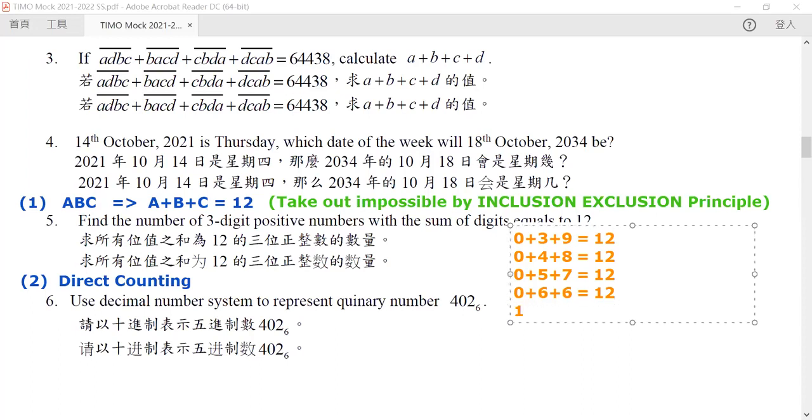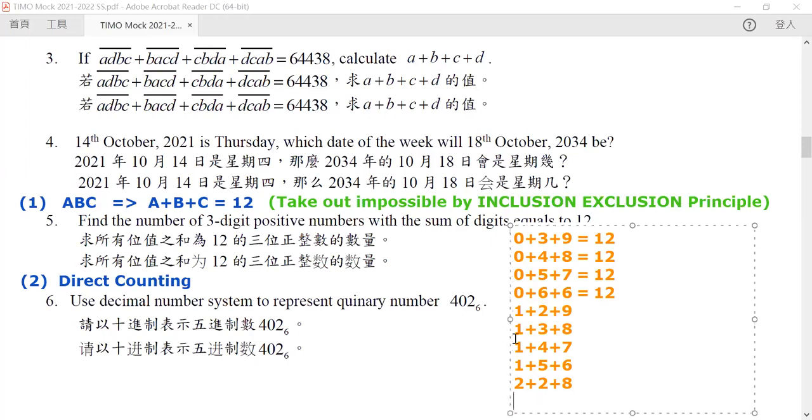So now if the first digit is equal to 1, it will be 1 plus 2 plus 9, and then I just skip the equals to 12 because, as you know, this is obvious. 1 plus 3 plus 8, and then 1 plus 4 plus 7, and then 1 plus 5 plus 6. And then now we go to our 2. 2 plus 2 plus 8. And maybe I use a different row to compute it.